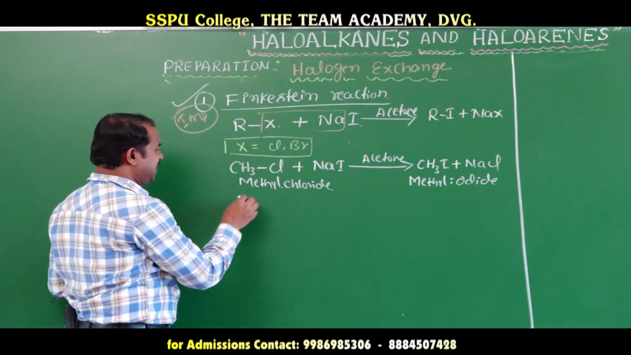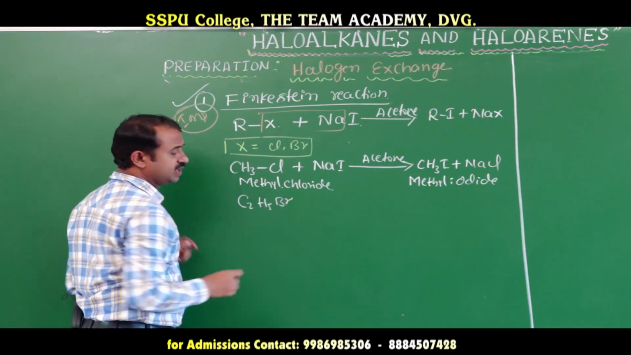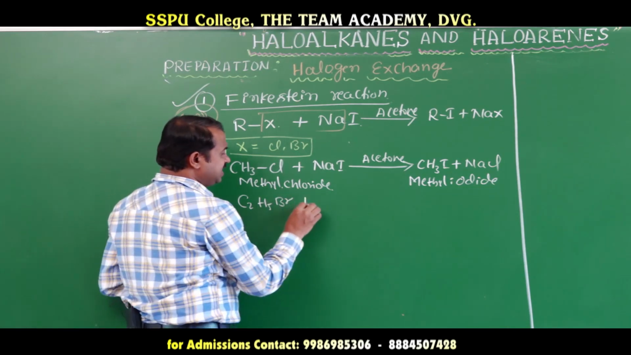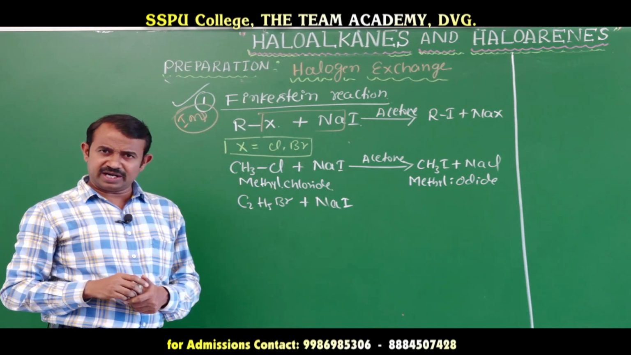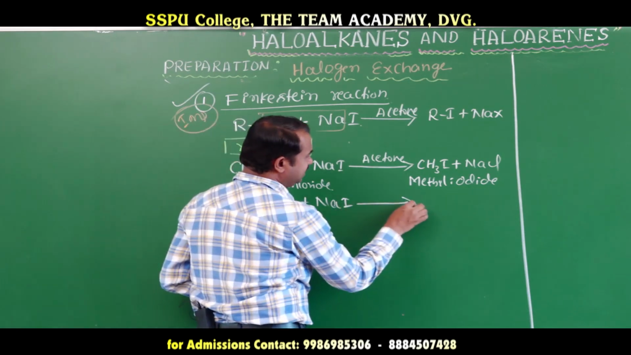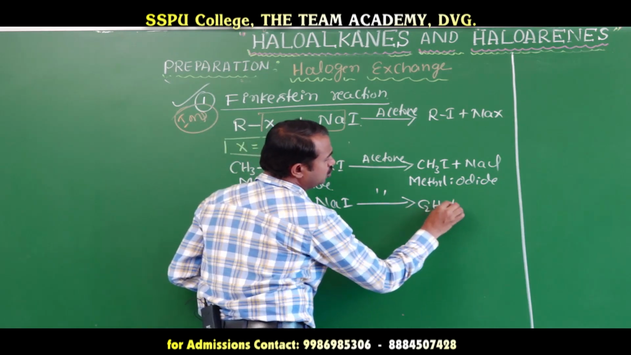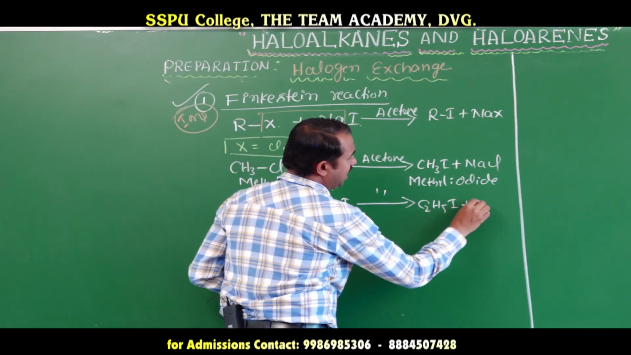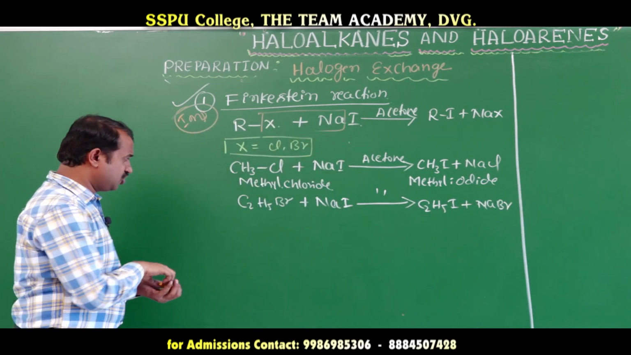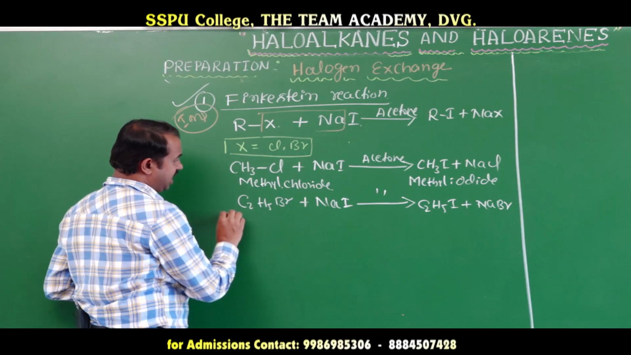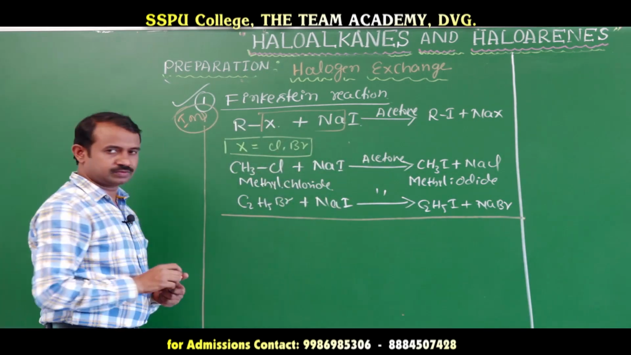Take ethyl bromide, C2H5Br, which reacts with sodium iodide in the presence of acetone to form ethyl iodide, C2H5I, plus NaBr. This reaction is called the Finkelstein reaction.